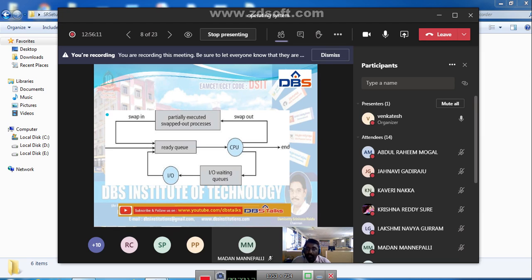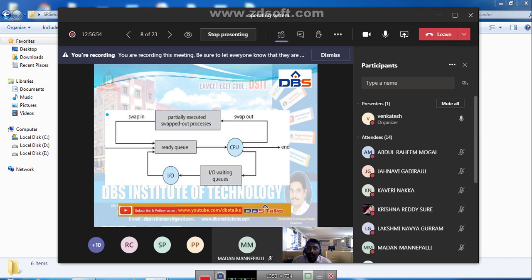The CPU is already executing one process, and that process has completed 50% of its execution. Here the process saves that 50% of execution, and the process moves to the ready queue. Why? Because the highest priority process has come. So the highest priority process will be allocated the processor, that is the CPU, and it will execute and terminate. Then the process which was already 50% executed is in the ready queue. At that time, the 50% executed process again comes to the CPU, that is the processor, and continues its execution.